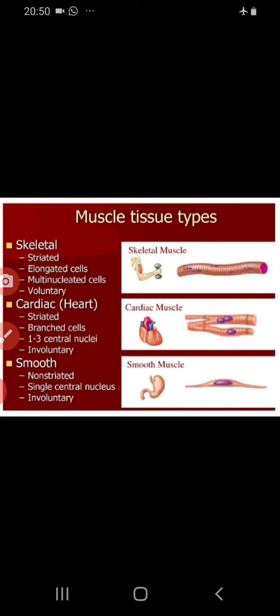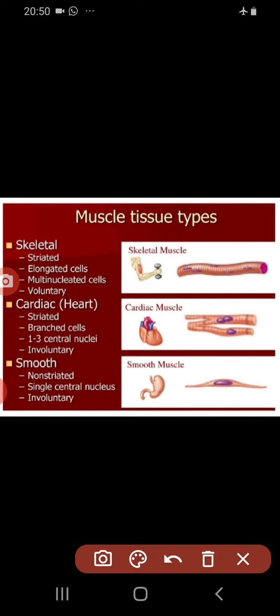Now, types of muscle tissue. Muscle tissues are basically of three types. The first type is the skeletal muscles, then cardiac muscles and the smooth muscles. The skeletal muscles are also known as the striated muscles. If we see the structure of these striated muscles, they have light and dark color striations or strips on them. So that is why they are known as the striated muscles.